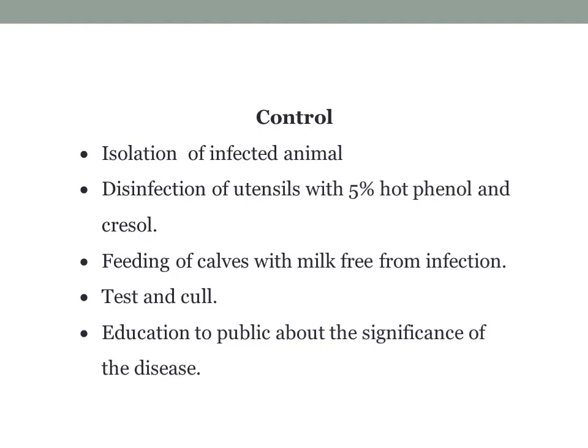Control of tuberculosis: since this is a very chronic disease, control is also a bit difficult. Isolation of the infected animal and intensive disinfection of utensils with 5% hot phenol and cresol to protect the cows. Feeding of calves with milk free from infection. Testing programs will be carried out and the infected culled according to local legislation.